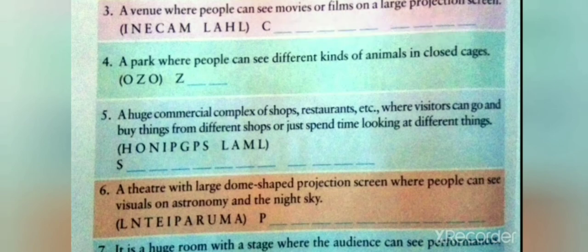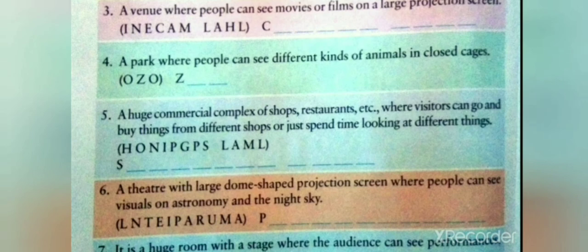C-I-N-E-M-A-H-A-L-L. Cinema hall. Number 4. A park where people can see different kinds of animals in closed cages. It is zoo. We will write in the space given zoo. Z-O-O. Zoo.